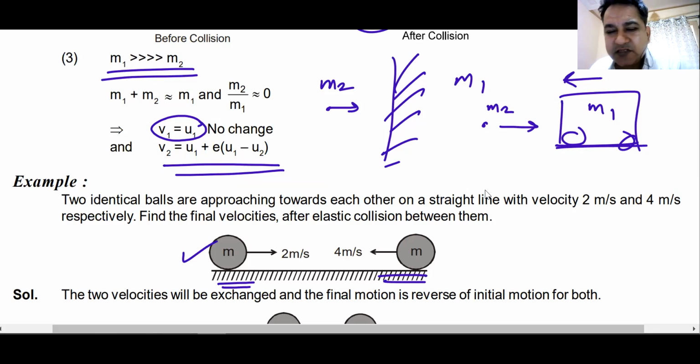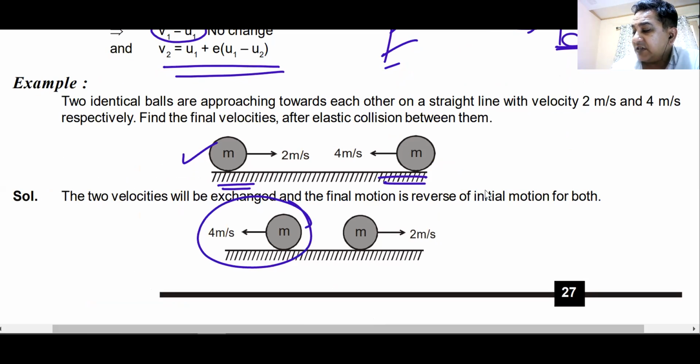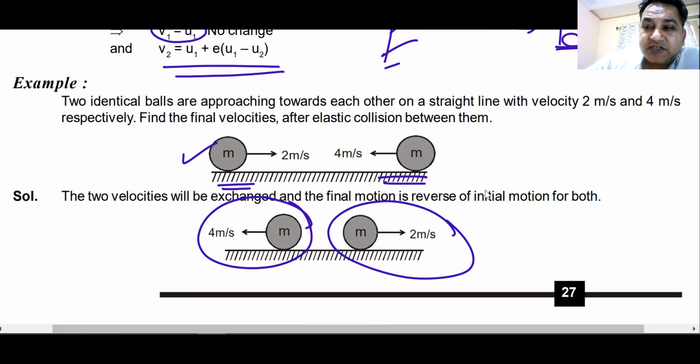You don't have to apply law of conservation of momentum. You don't have to apply law of conservation of energy. You can straight away give the answer. What will be the velocities after collision? Remember, both are same mass and the collision is perfectly elastic. So what will happen? Yes, they will interchange their velocities. As you can see, they have interchanged their velocities. Do we understand this? Can I have raised hand that we understand this, sir?